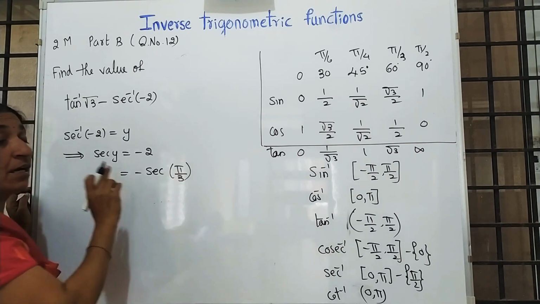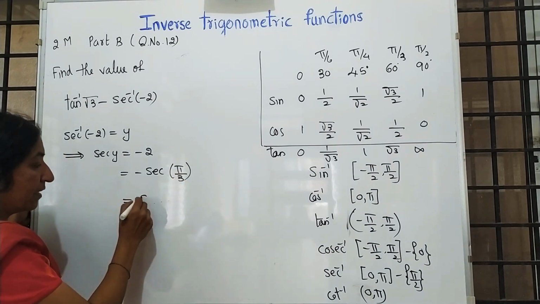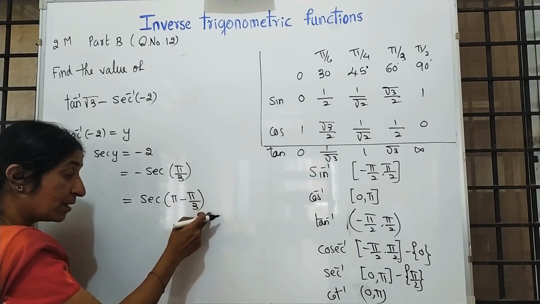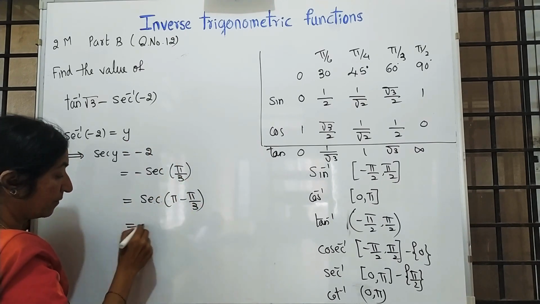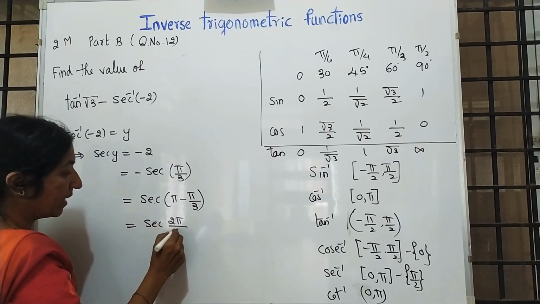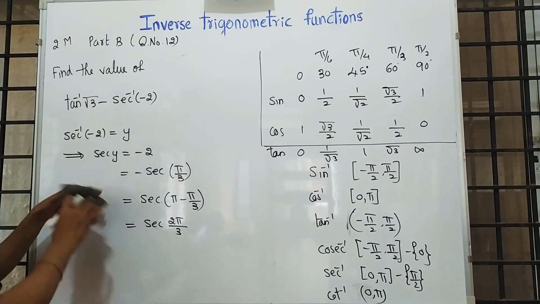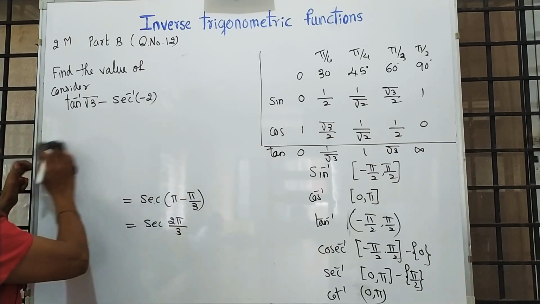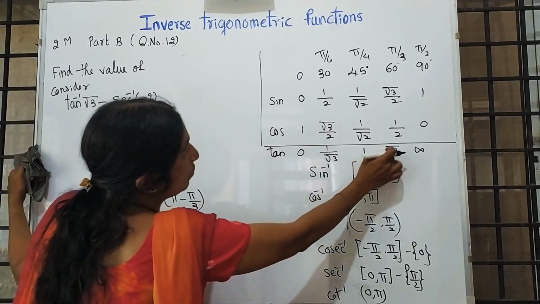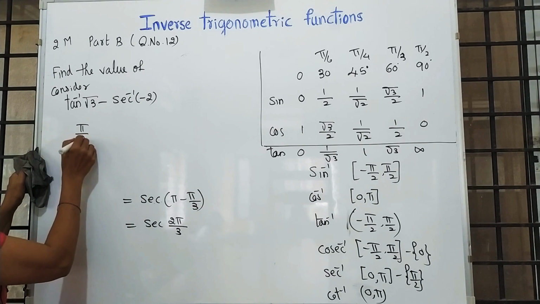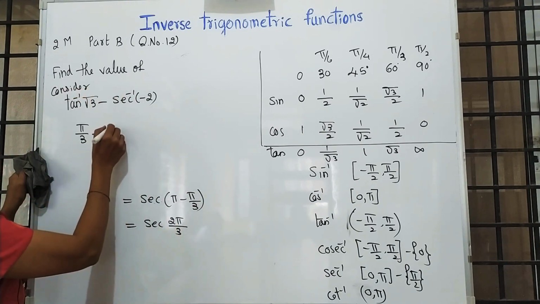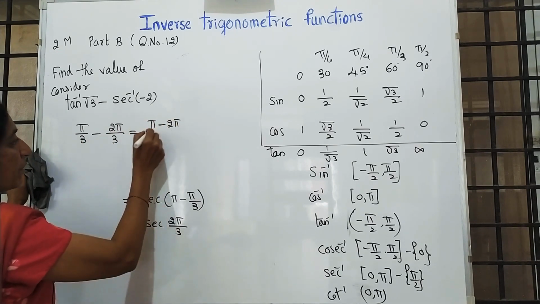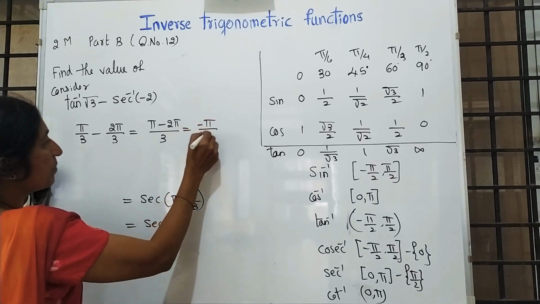Now fit this with the help of allied angle. It is sec of pi minus pi by 3. Sec of 180 minus theta is minus sec theta in the second quadrant. It is sec 2 pi by 3. Now write down the given equation. Consider, after calculating, tan inverse root 3. See the table. Tan inverse root 3 means pi by 3. Minus, this we did the calculation, 2 pi by 3. LCM is 3. Pi minus 2 pi by 3, that is nothing but minus pi by 3.